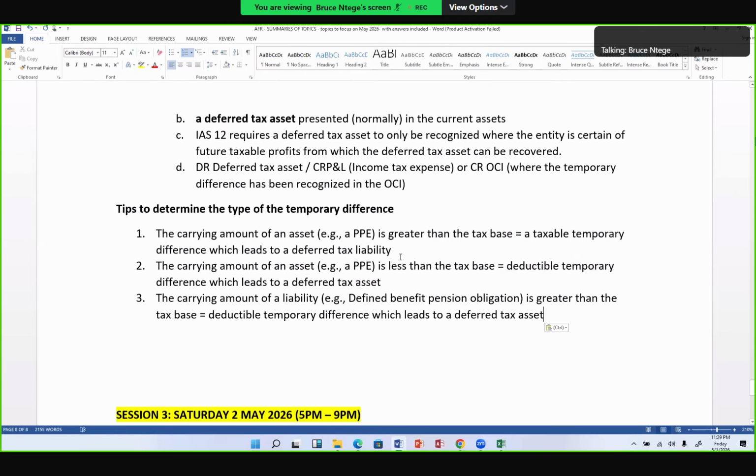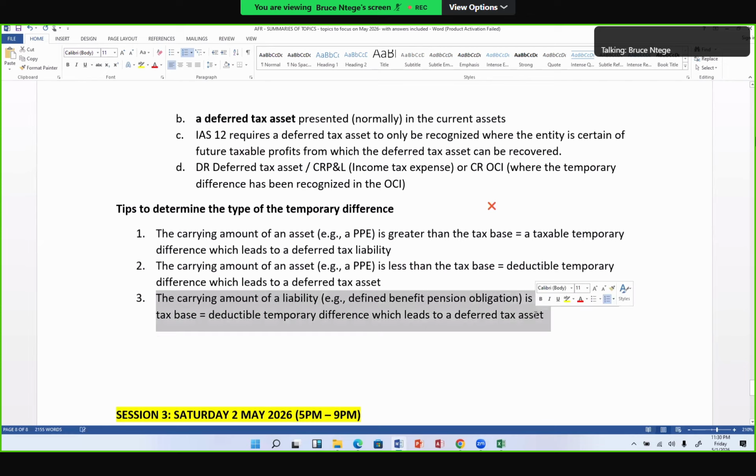So rule 2 and rule 3 are opposites of rule 1. Where rule 2, I'm just changing the word greater to less than, but I'm maintaining the asset like a PPE. So it goes in the opposite gear from a taxable temporary difference to a deductible temporary difference. Rule 3 is moving away from assets, like a PPE, to a liability like, say, a defined benefit obligation. So the moment I find it's greater than the tax base, then I need to get the opposite of rule 1, in which case I have a deductible temporary difference, which gives me a deferred tax asset.